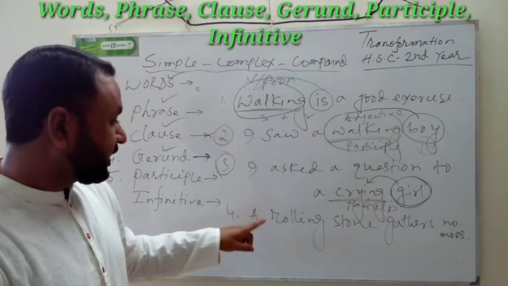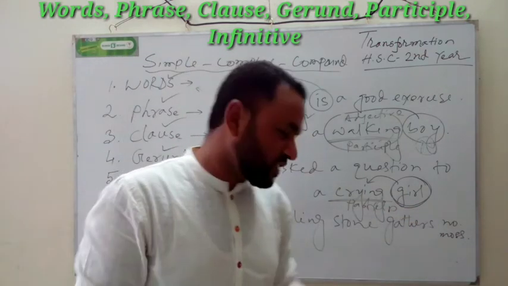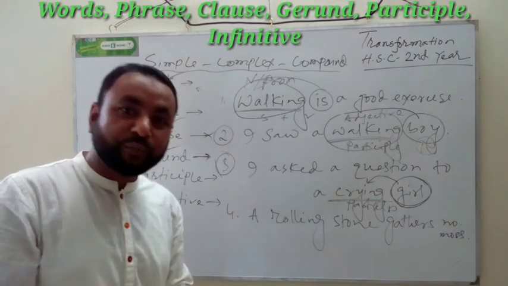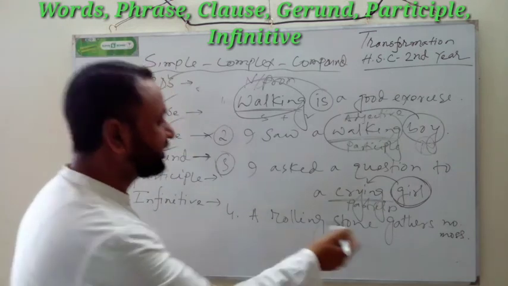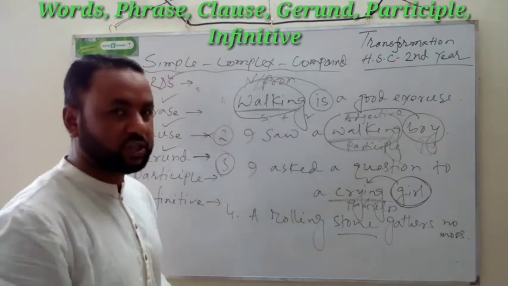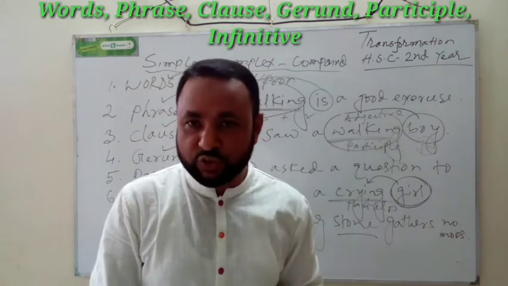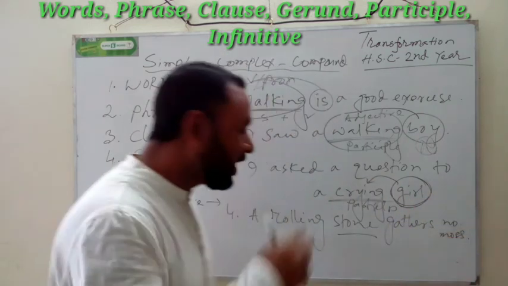Number 4, a rolling stone gathers no moss. Okay, a rolling stone, a moving fan, a walking boy. Yes, here is a stone. What is a stone? You know, there are a lot of stones in Jaflong. Here we find various kinds of stone.